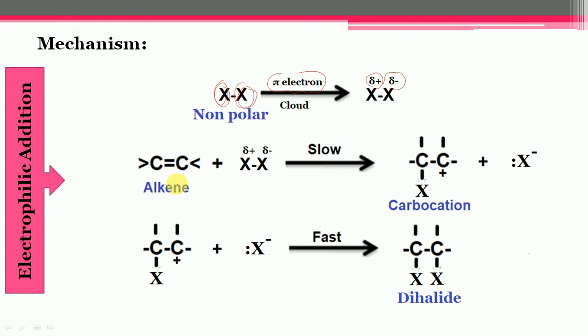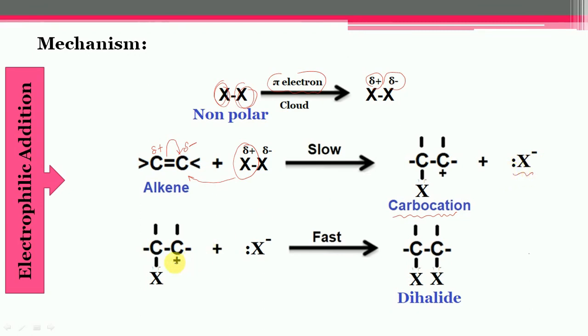In the next step, this polarized halogen molecule is added to the alkene. Now this pi bond is going to shift toward this side, and it will acquire negative charge, and this carbon will acquire partial positive charge. So finally, this halogen, which has the positive charge, will attack this carbon. So first of all, the intermediate carbocation will get formed along with the halide ion.